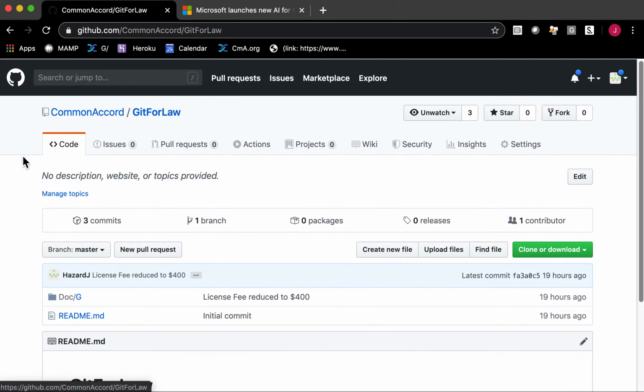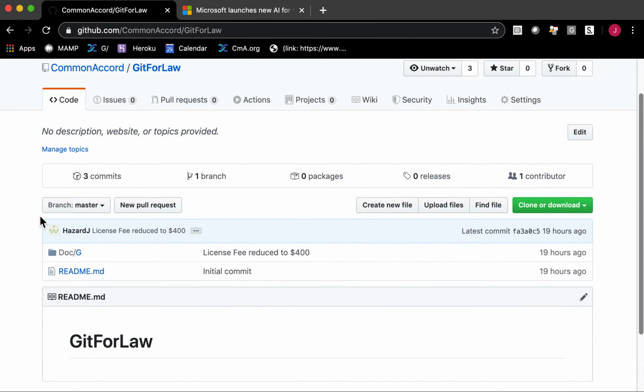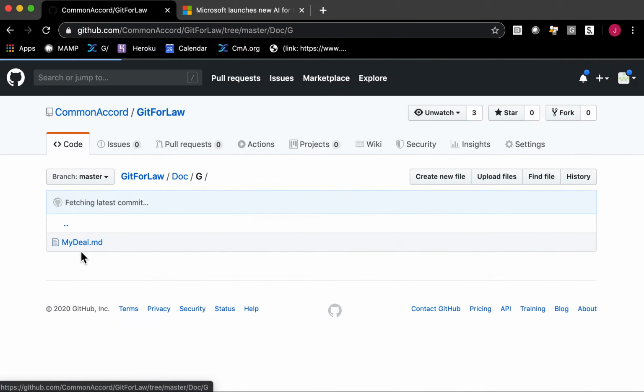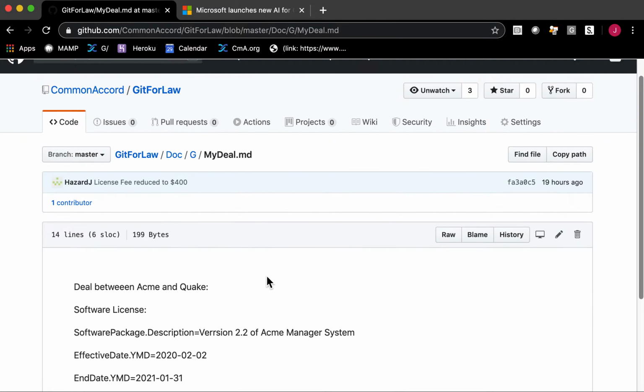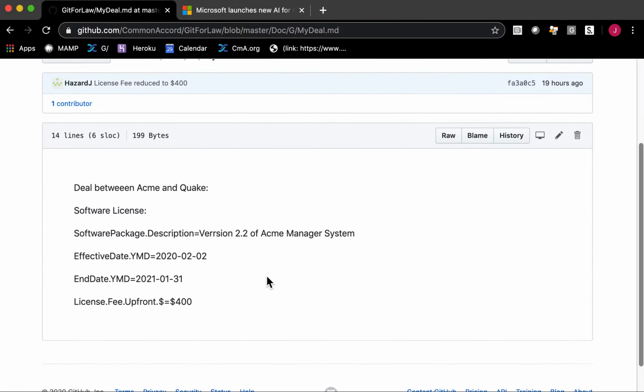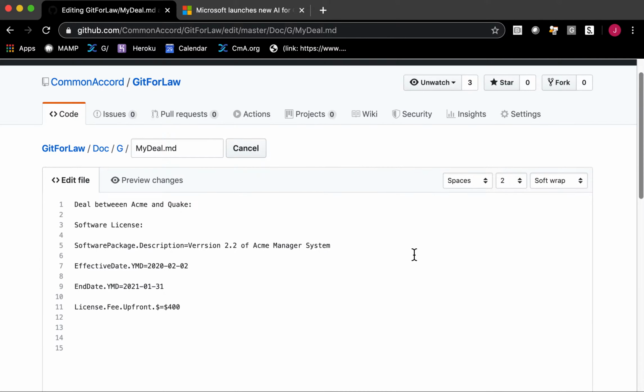So remember, we were in GitForLaw, and we were in G, because that's where we're going to put all it was my deal. So here we have our terms again in my deal, and this shows the new version, the $400 version. And now we're going to modify this. We're going to be talking about when payment is due.